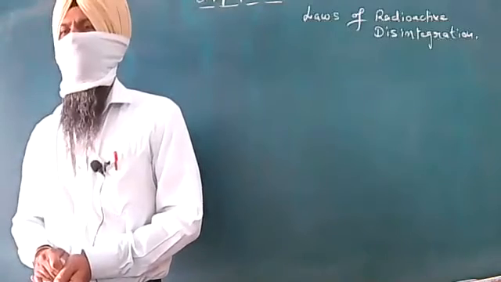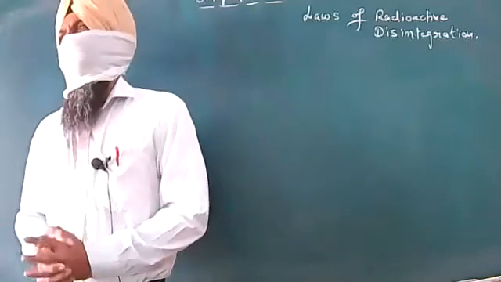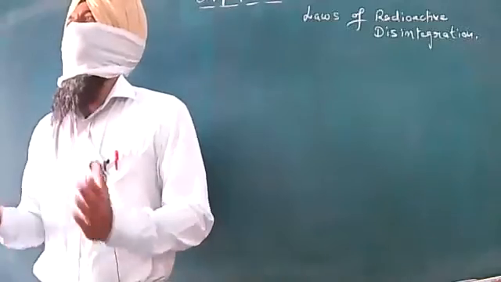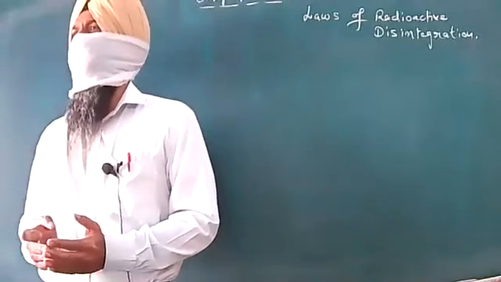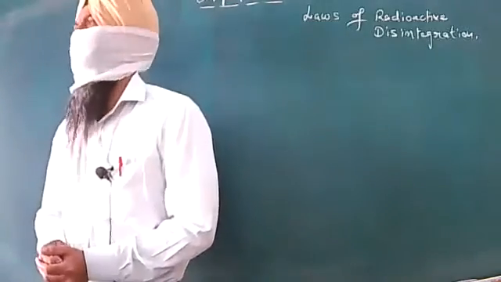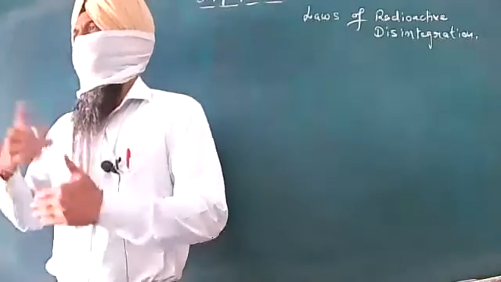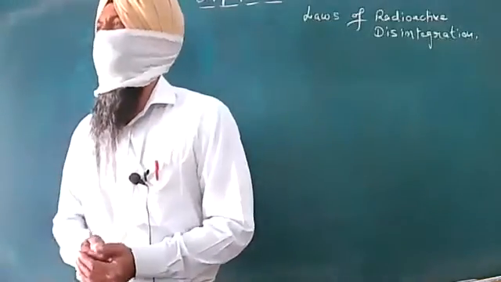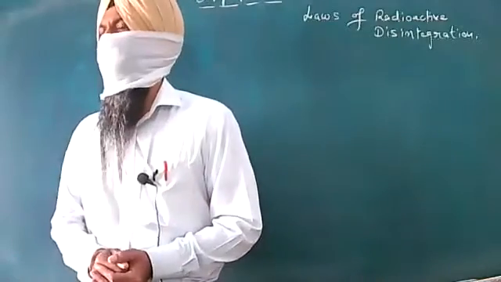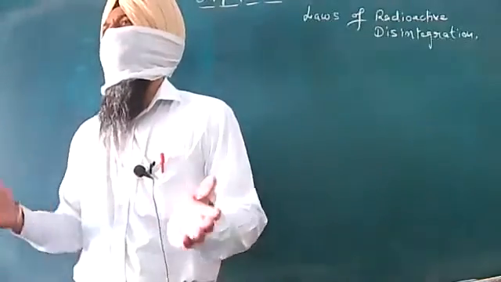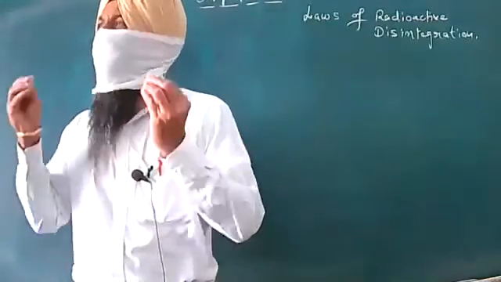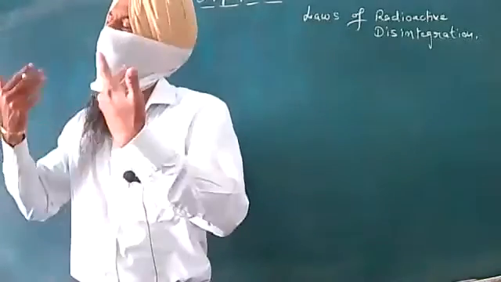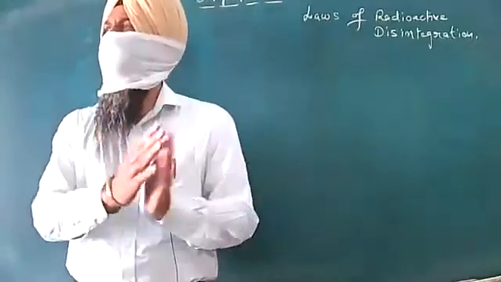After alpha or beta emission, the daughter nucleus, the new nucleus so formed, is always in the excited state. And that excited state releases its extra energy in the form of gamma rays and comes to the ground state. We are to keep in mind always that every time alpha or beta decay happens, the daughter nucleus will always be in the excited state.